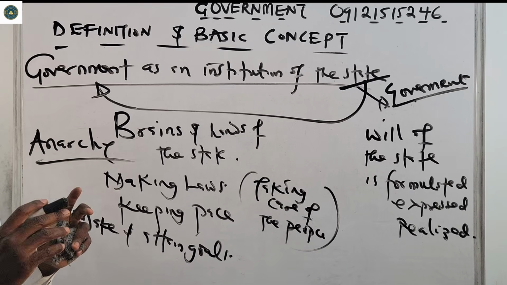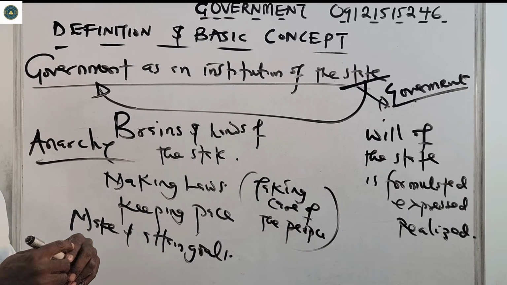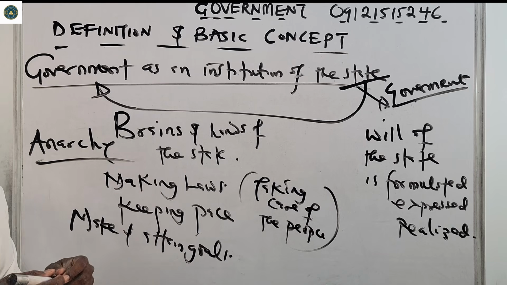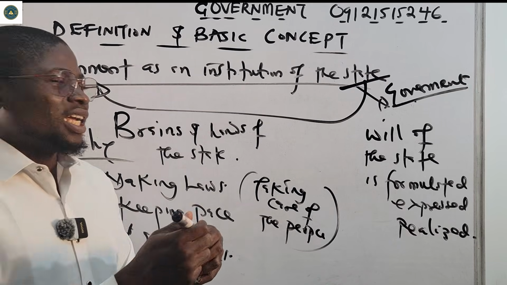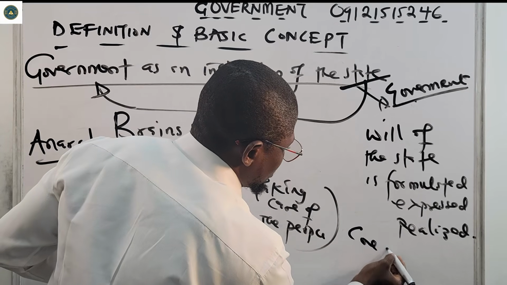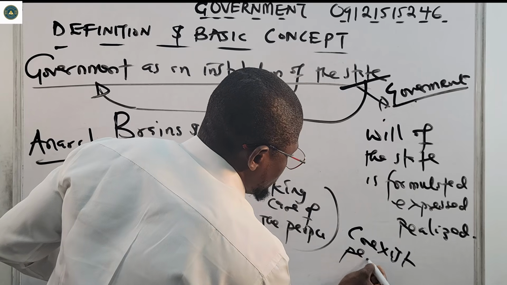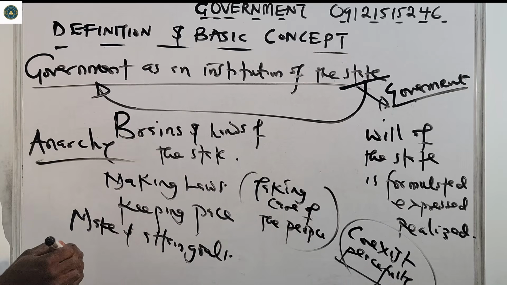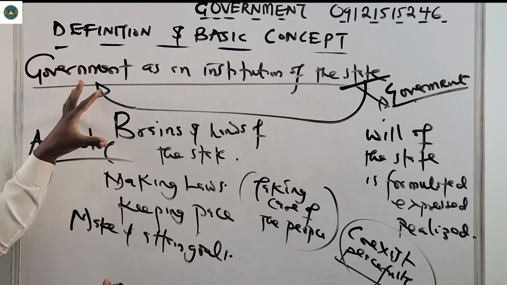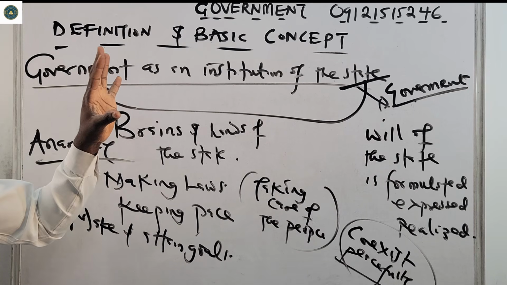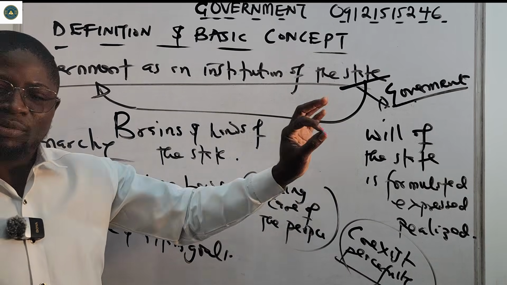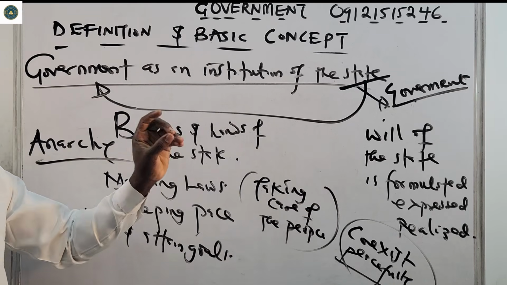So government exists to resolve conflicts among individuals, among groups, among organizations, so that everybody can coexist peacefully. That is what government is about. So this is government as an institution of the state, which can be defined as a process by which the will of the state is formulated, expressed, and realized.